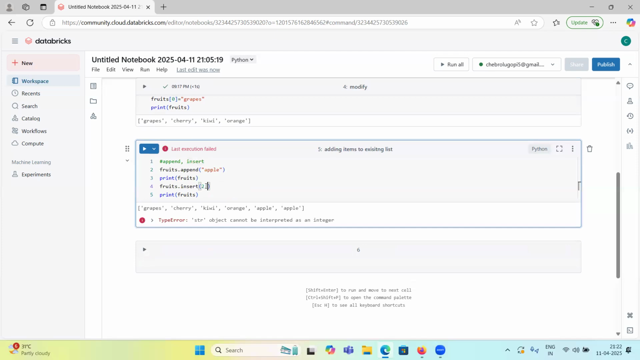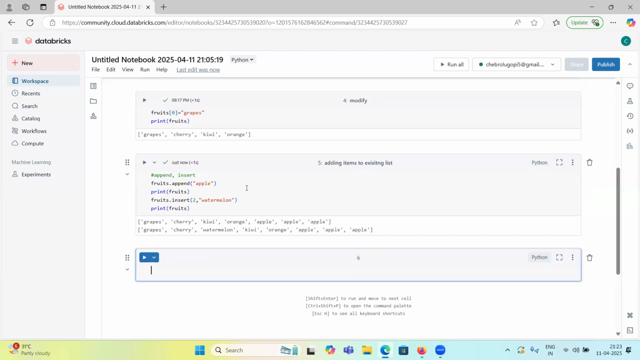First will be indexing and then that name. Let's try it. See here. So first it will be on click on this insert. So first will be index, second will be object. So first is second index, then watermelon.